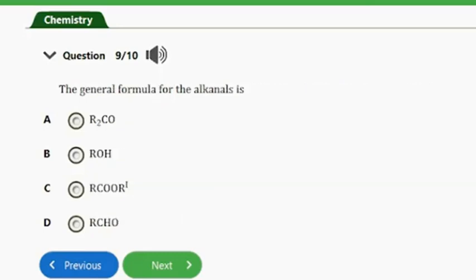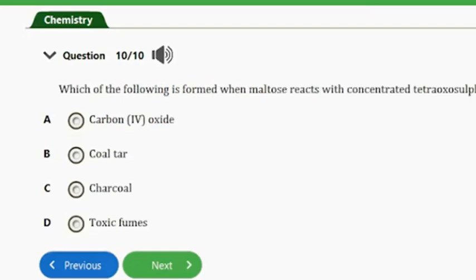Question number 9. It says the general formula for the alkanals is A. R2CO, B. ROH, C. RCOOR, and D. RCHO. So guys, the answer to this question is option D, and that's RCHO. So finally guys, let's consider the last question here, and that's question number 10.